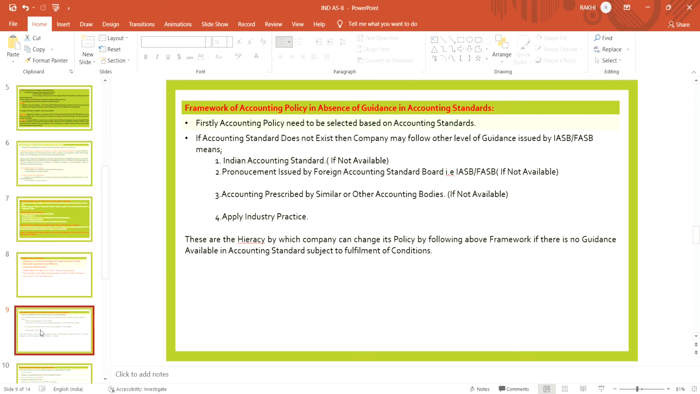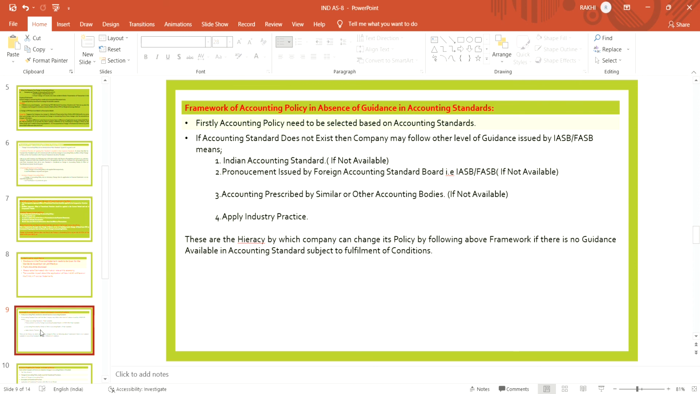So if the accounting standard does not exist, then the company may follow other levels of guidance issued by the International Accounting Standards Board or the Financial Accounting Standards Board. It means, first the company will check the Indian accounting standard. If the guidance is not available there, then the company will check the pronouncement issued by a foreign accounting standard setter.